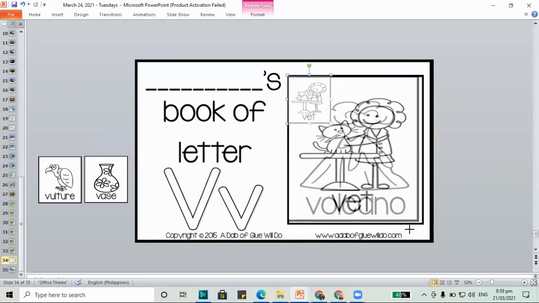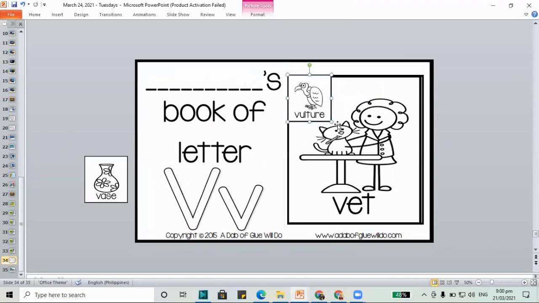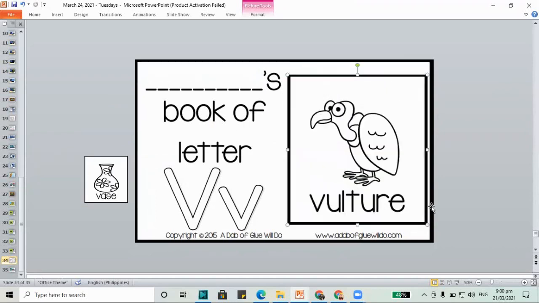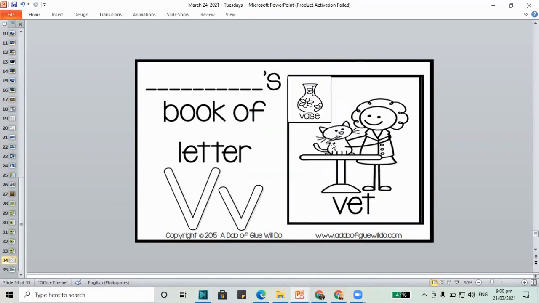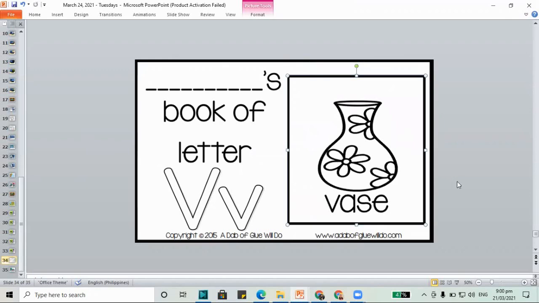V is for the vet. The vet is the doctor for the animals. And V is for the vulture. The vulture is a very big bird. And V is for the vase. Oops, let me fix this one. What happened? And V is for the vase. The vase is where you put your flowers in.